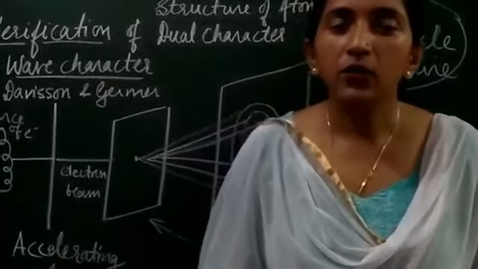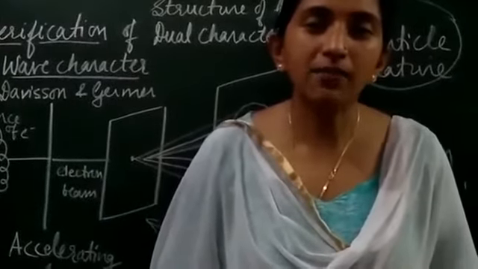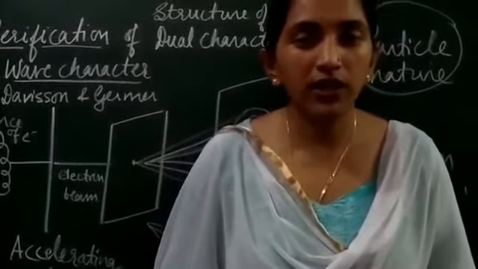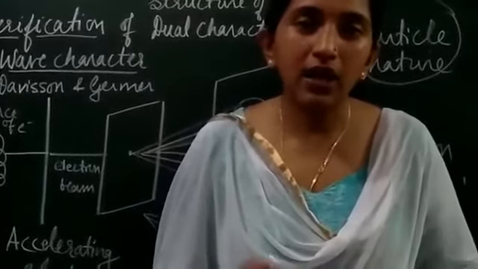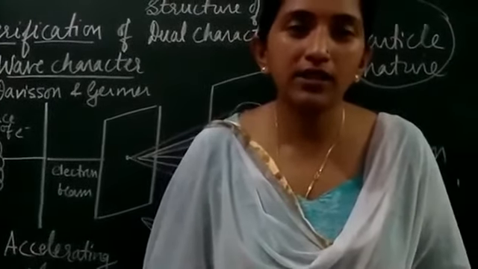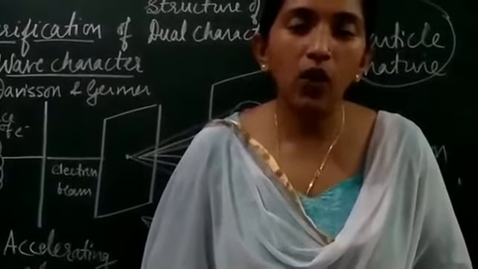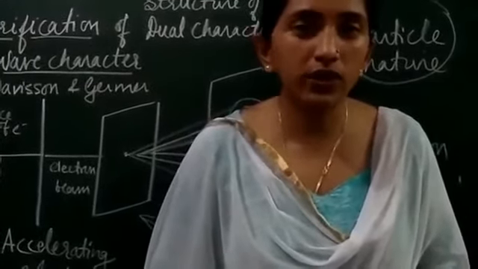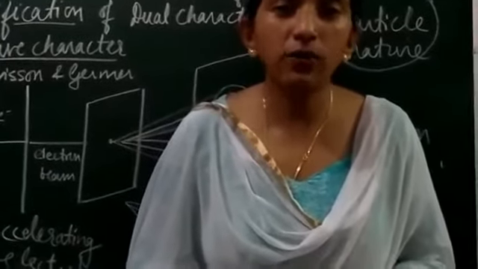So here we have verified the wave nature as well as the particle nature of the electron. We can conclude that whenever matter is moving, a wave will be associated with it, and that wave will be significant if it is a microscopic object.